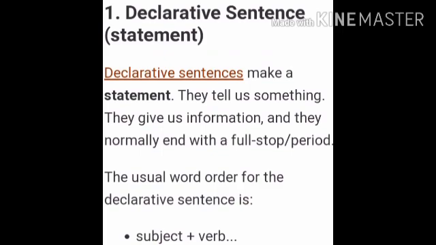Now we will learn what is a declarative sentence. A declarative sentence makes a statement. They tell us something. They give us information, and they normally end with a full stop or period. The usual word order for the declarative sentence is subject plus verb, then the remaining part. So what is the usual word order for the declarative sentence? It should always start with the subject plus verb. In a declarative sentence, subject plus verb will be there.